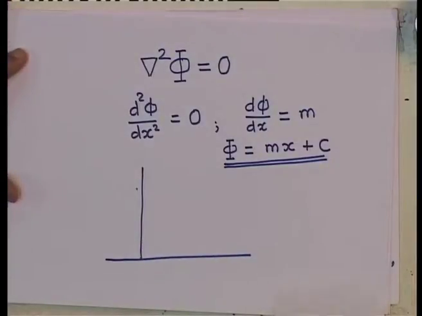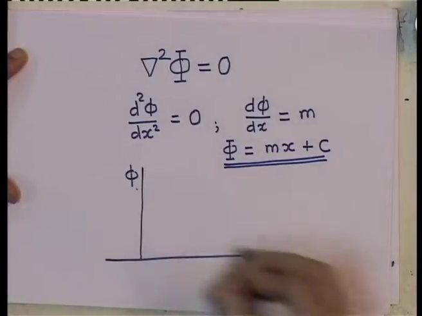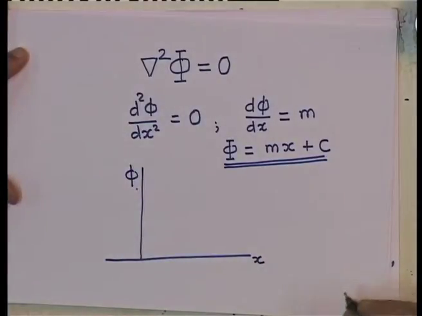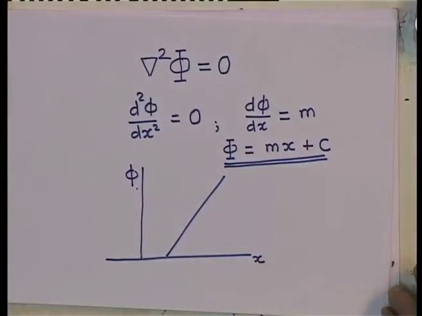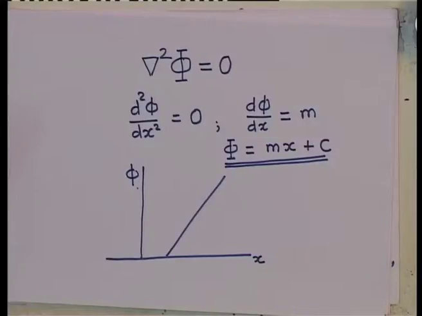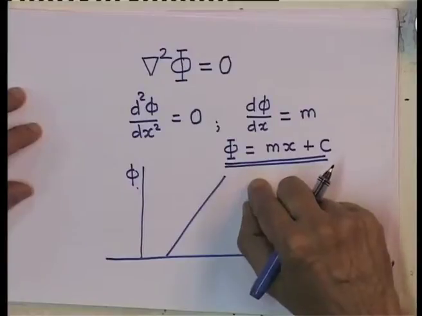So, as a result, the graph of the potential versus the distance is something like this. It is a straight line. Notice one thing: the solution of this equation, as we will see, is a common feature with Laplace's equation, is essentially featureless. It is a monotonically increasing function in this case, or decreasing function.